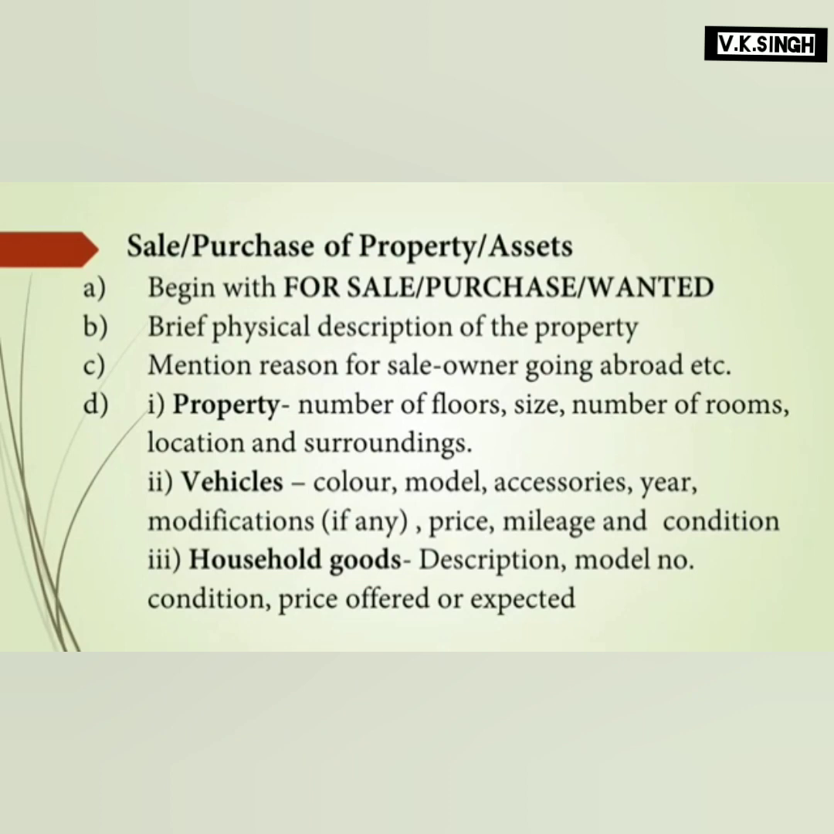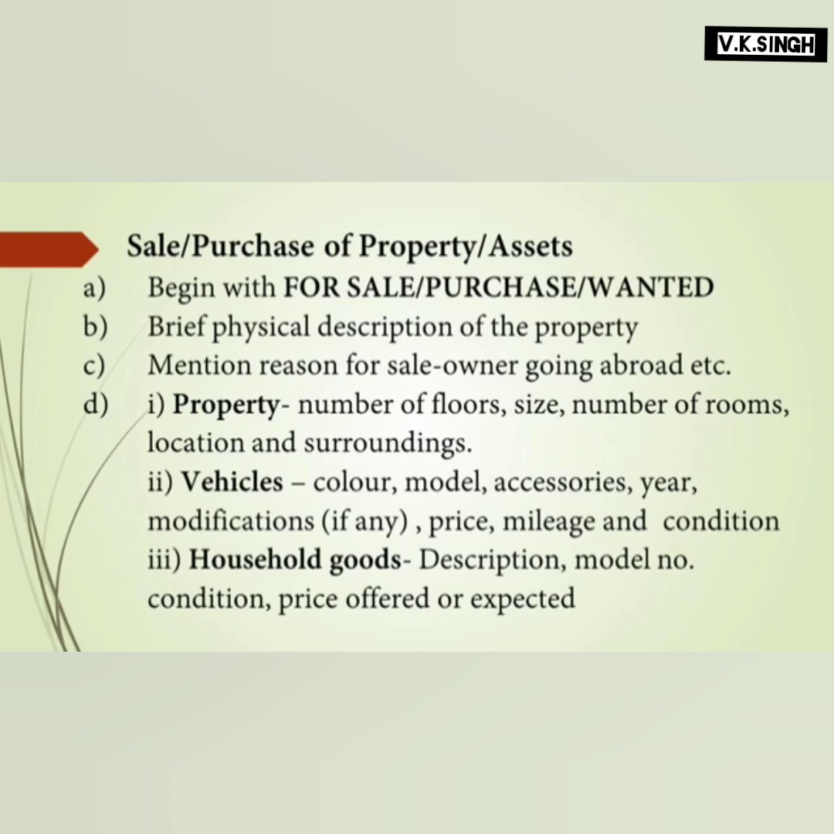Now the next ad is the ad for sale. You can write it for either sale or purchase of property or assets. So you have to begin with for sale, for purchase or wanted. Then give a brief physical description of the property. Mention the reason for the sale, whether the owner is going abroad, etc. Then there are three types of sale or purchase. You can use it for property, vehicles or household goods.